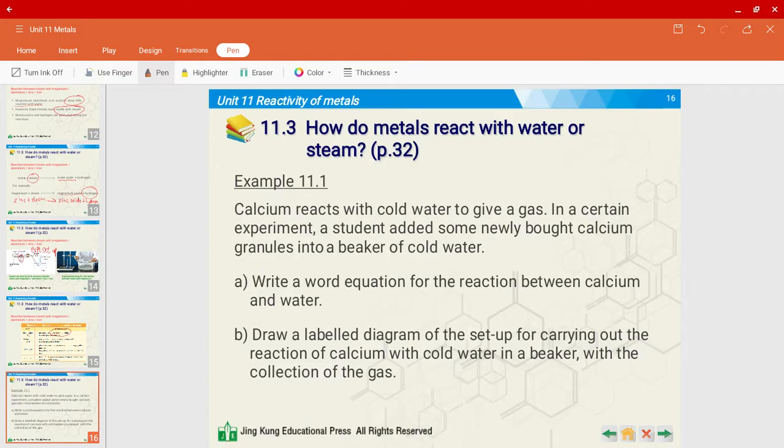Calcium reacts with cold water to give a gas. In a certain experiment, a student added some newly bought calcium granules into a beaker of cold water. So calcium granules, you may just consider them as calcium grains or small solid pieces of metal. A: Write a word equation for the reaction between calcium and water. So let's look at question B at the same time. B: Draw a labelled diagram of the setup carrying out the reaction of calcium with cold water in a beaker. So they're asking us A, word equation, B, labelled diagram.